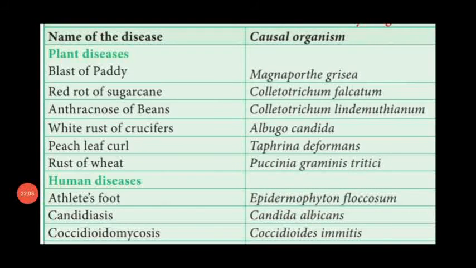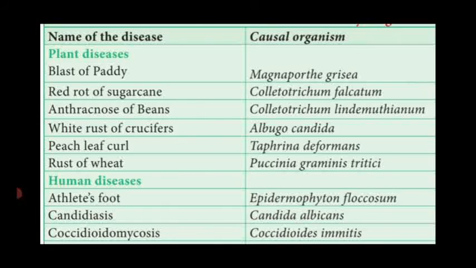Dear students, these are some of the diseases caused by the fungi. The name of the disease in plants, humans, and also the causal organism. Blast of paddy by Magnaporthe grisea. Red rot of sugarcane, Colletotrichum falcatum. So red rot of sugarcane means if you cut the sugarcane stem, sometimes at the center we can see the red color patches.